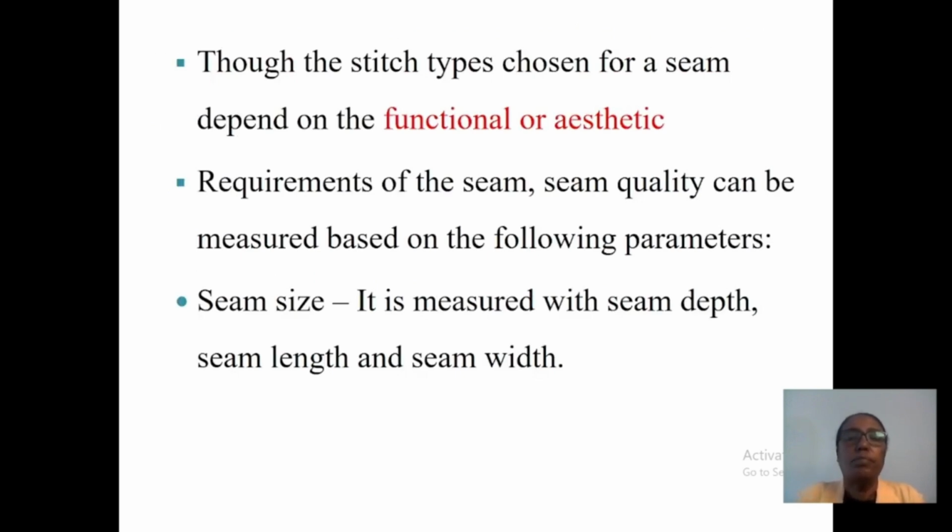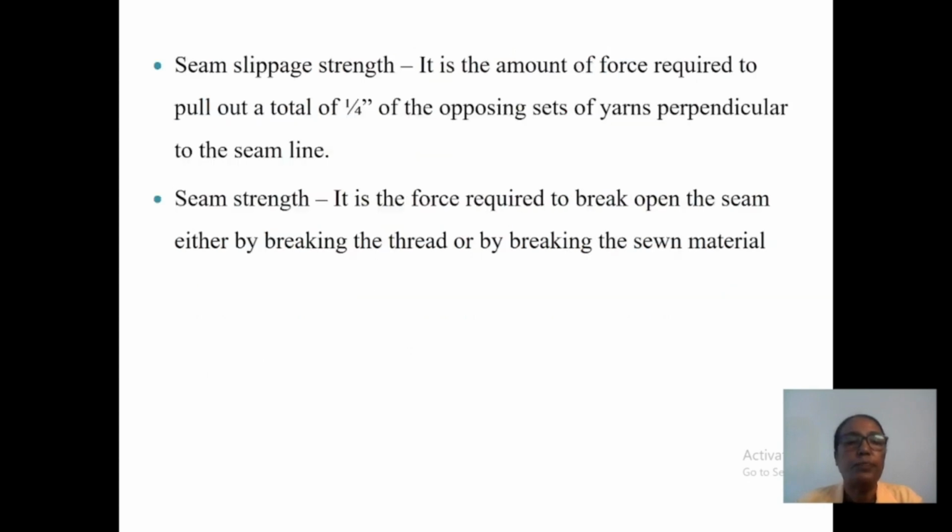The stitch types or the seam types chosen for a seam depend on the function or aesthetics. Requirement of the seam quality can be measured based on the following parameters. Seam size is measured with seam depth, seam length, and seam width. Seam size is one factor which measures seam quality.